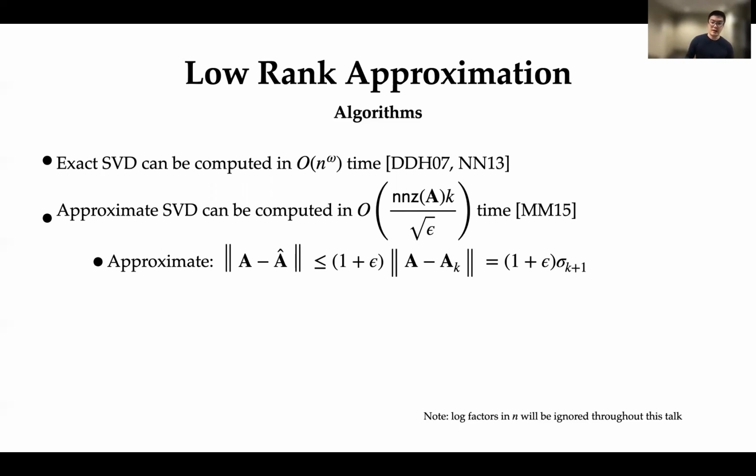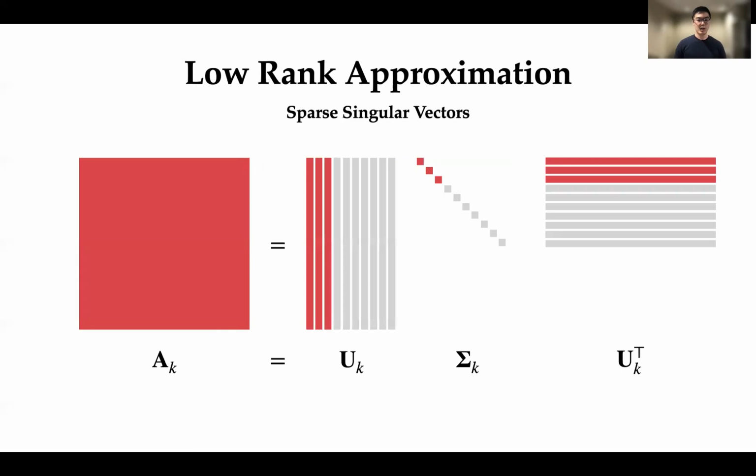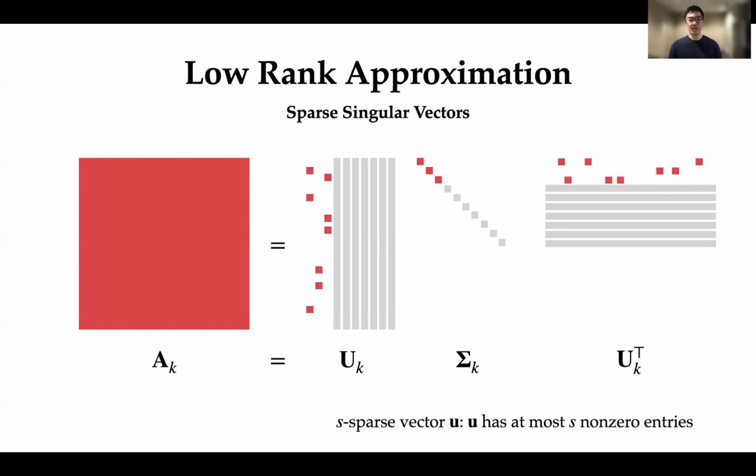A natural question that we could ask is, can we get an algorithm that's faster than this if we assume that the top k singular vectors are sparse? So what do I mean by sparse? What I mean is that if I look at A_k, the optimal rank k approximation given by the SVD, then the top k vectors will be s-sparse, meaning that these top k singular vectors only have at most s non-zero entries each.